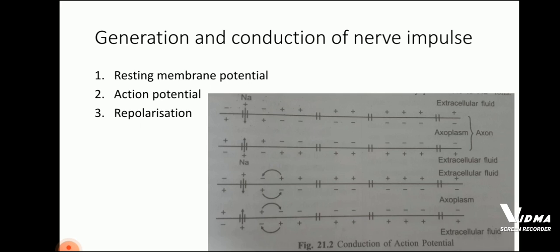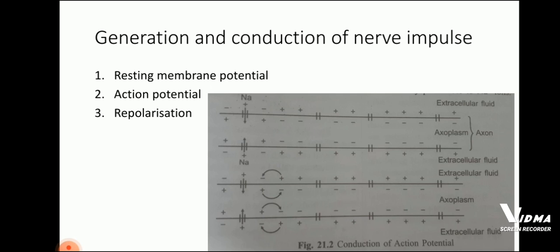So the outer surface of the axonal membrane has a positive charge, while the inner surface of the membrane is negatively charged. The membrane is said to be polarized. The potential difference across the resting neural membrane, or polarized state, is called resting membrane potential.